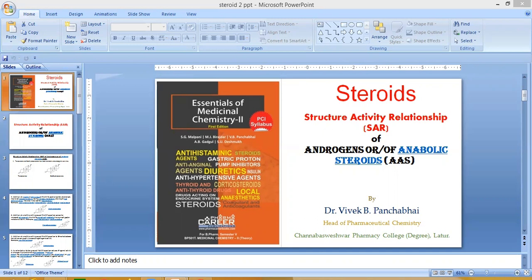That is, estrogenic activity is reduced. Examples are chlorotestosterone, with a chloro group at the 4 position, and oxabolone, with a hydroxy group at the 4 position. This is the structure of oxabolone and this is the structure of chlorotestosterone.